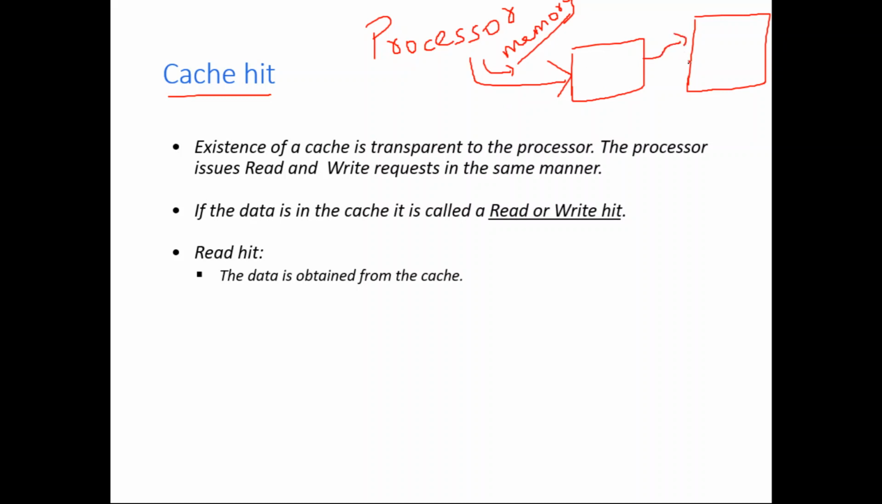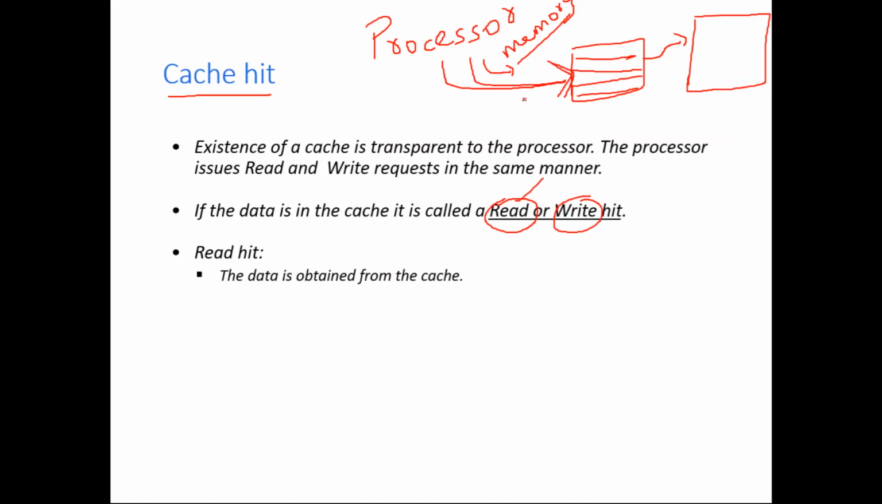Now, what does cache hit mean? The processor wants to access some location in the memory, but the operating system or the kernel first checks the cache, whether the data is available in the cache or not. If the data is available in the cache, then that is called a cache hit. Data means what operation you want to perform: either a read operation or a write operation. When the processor wants to perform a read operation and the data is available in the cache memory itself, then that is called a read hit.